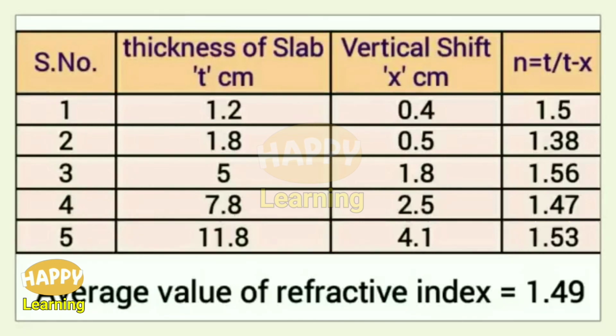So as the thickness of the glass slab is increased, the vertical shift is also increasing. Using the formula n is equal to t by t minus x, where t is thickness of the glass slab, x is the vertical shift. The value of n, the refractive index, is calculated each time, and the 5 values we got here, the refractive index values in the last column, are added and divided by 5 to get the average value of refractive index. Here in this experiment, we got it as 1.49. So refractive index is just a number. It is 1.49. We don't have any units for this.